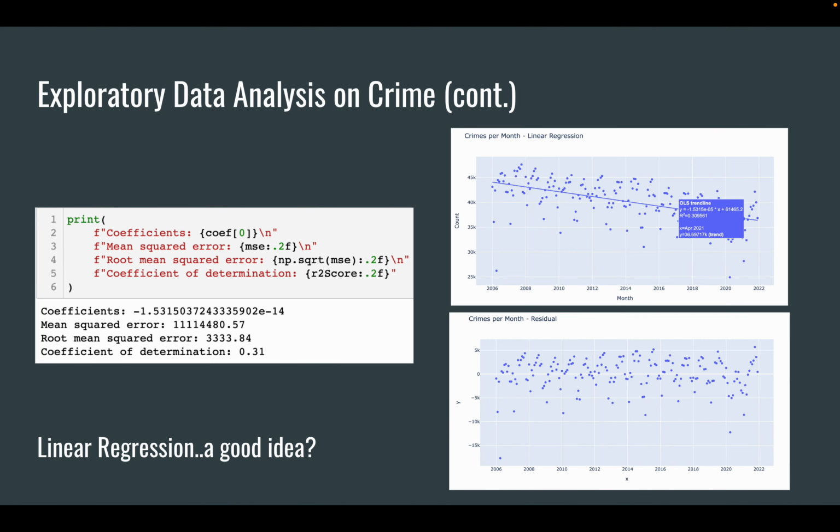But before I get into temperature, I was curious if I could just do a linear regression to predict crime counts per month, but we see that it's a bad idea since the R squared value is about 0.31, which means it's a weak correlation. The root mean squared error also looks pretty high, 3,300. And the residual plot on the bottom right looks like the scatter plot above, but with no downward trend, which is more proof, since residual plots should be randomly scattered.